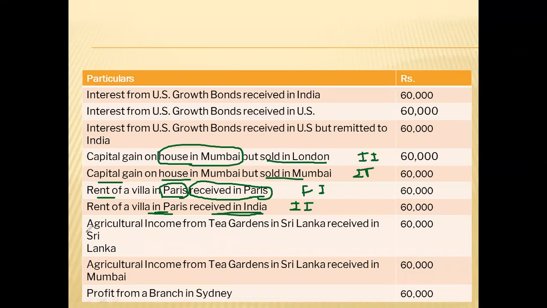Next illustration, everybody try: agricultural income from tea gardens in Sri Lanka received in Sri Lanka. Should this be Indian income or foreign income? Where is your agricultural tea garden situated? Sri Lanka, and the income is also received in Sri Lanka. So this should be a foreign income. Correct. Next, agricultural income from tea gardens in Sri Lanka received in Mumbai. This should be an Indian income, obviously, because the receipt is in Mumbai.